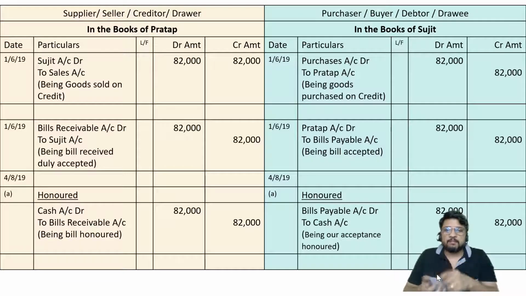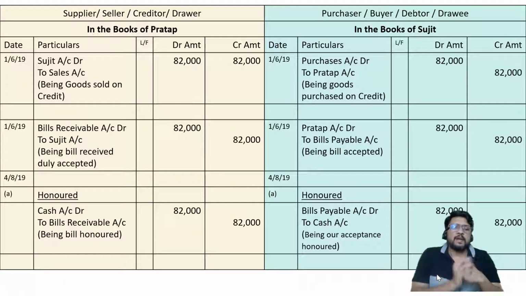What is your opinion? Will Pratap write on that bills receivable, received money from Mr. Sujit, and put his signature and give it to Sujit? It's impossible, because Sujit has said no, I will not pay. So there is no question of writing amount received, and no question of giving that bill to Sujit. But most important, that bill is now useless, because Sujit has already said he is not willing to pay.